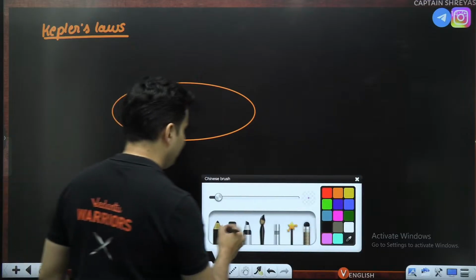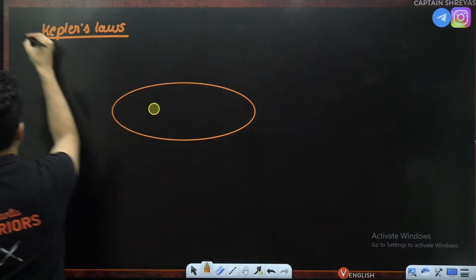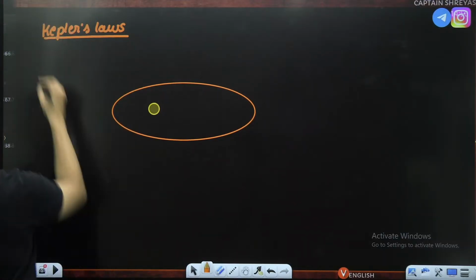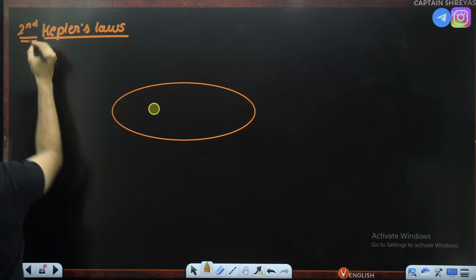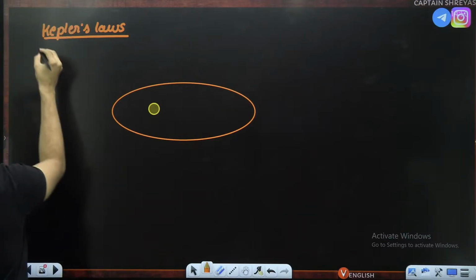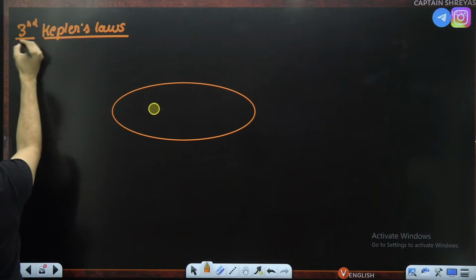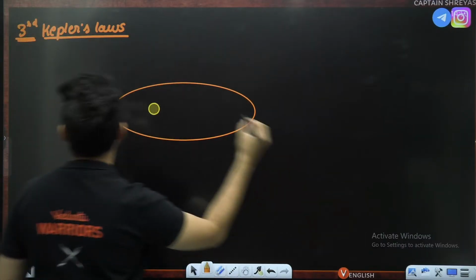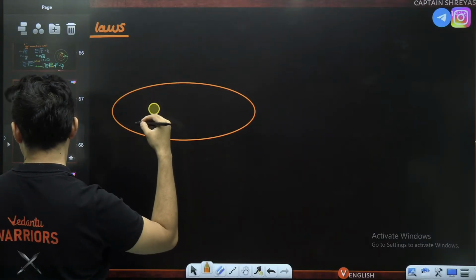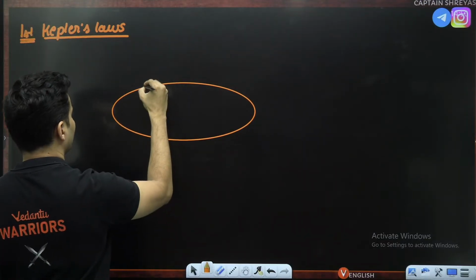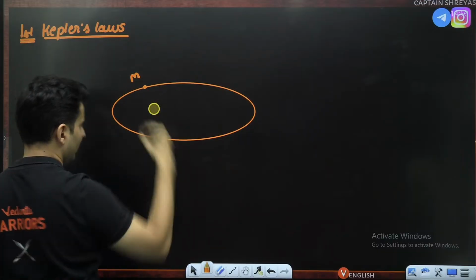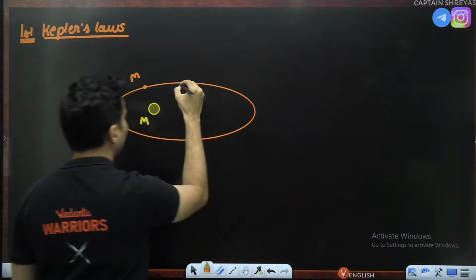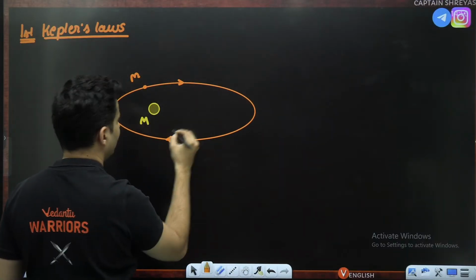So let's start with the first law, Kepler's first law. Then we'll go to the second Kepler's law, and lastly the third Kepler's law. The first Kepler's law says that every planet or every small mass around a massive mass always goes in an elliptical orbit, or worst case circular orbit.